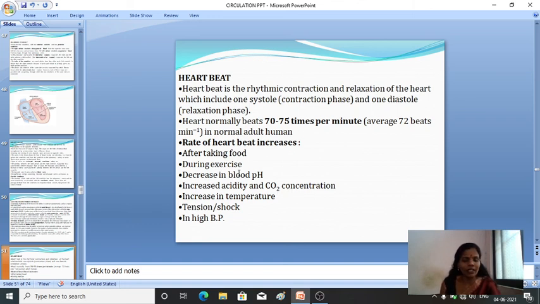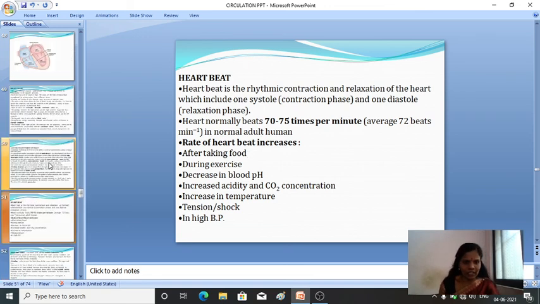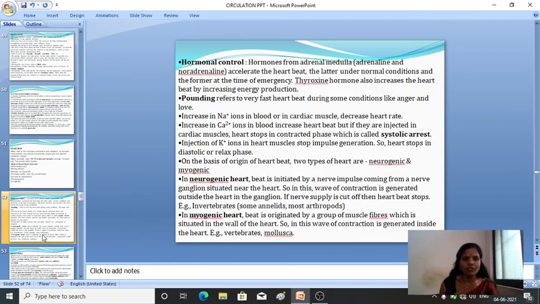So these are the factors during which the heartbeat will increase. The heartbeat will increase after taking food or during exercise, or a decrease in the blood pH, or increase in the acidity of carbon dioxide concentration, or it may be due to the increase in the temperature or tension, shocks, or it may also be due to the increase in the BP. Fine.